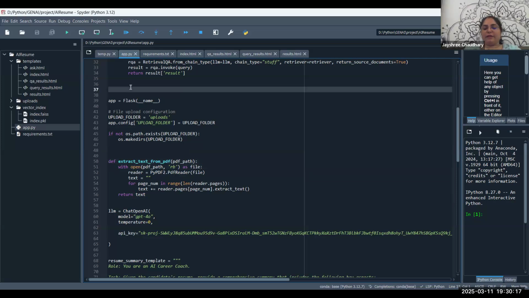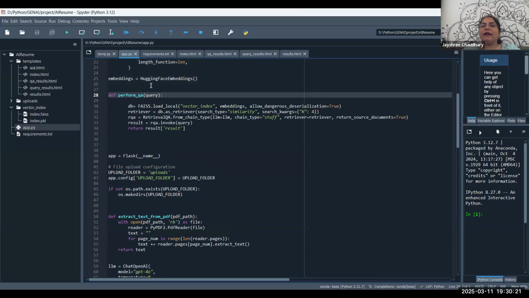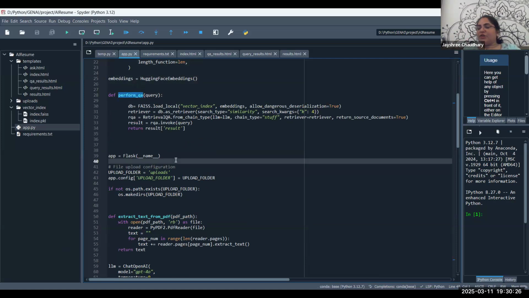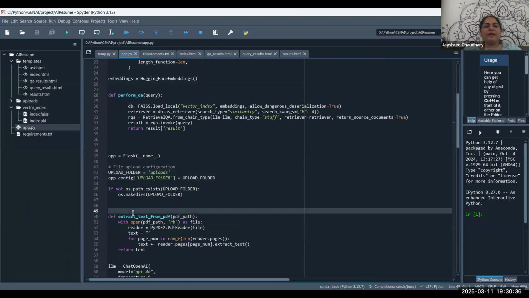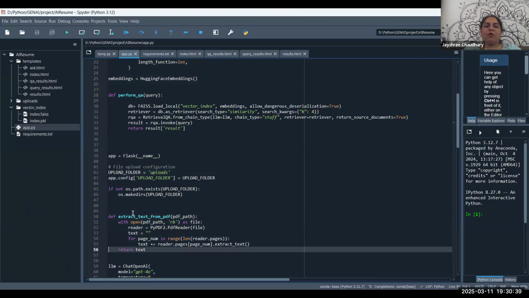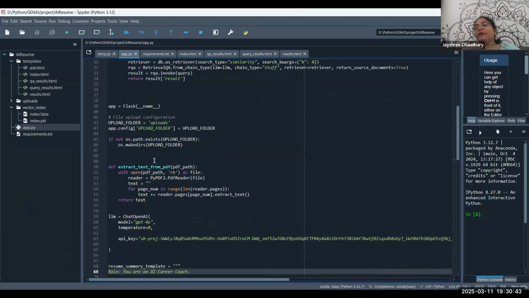This function is called when I pass the query and hit the button. This is the Flask application, and by default it is deployed on port number 5000. Now you can see this is the upload folder where my resume is uploaded, and this is the code which gets called first when the resume is uploaded.